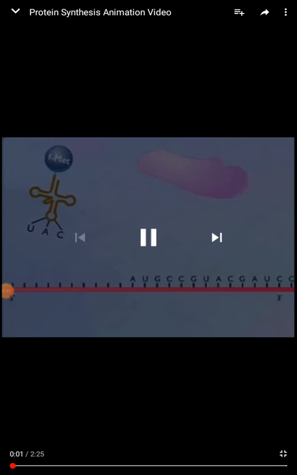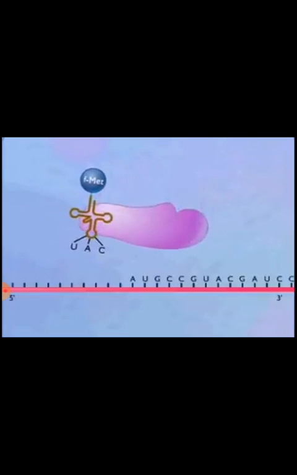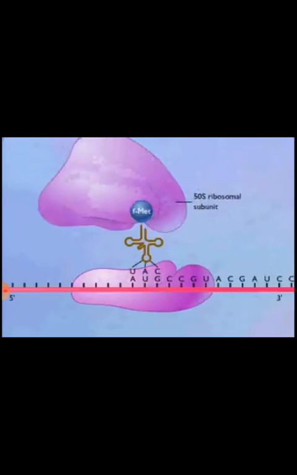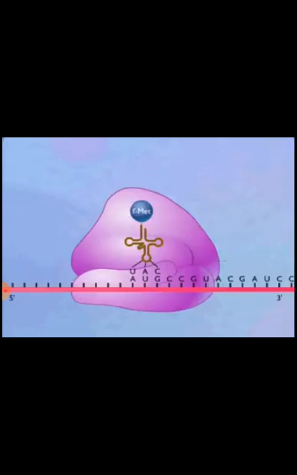In prokaryotic cells, translation is initiated by formation of an initiation complex consisting of the 30S ribosomal subunit, formylmethionine tRNA, and messenger RNA. The 50S ribosomal subunit then joins the complex. Proteins called initiation factors are also involved, but are not shown. The 70S ribosome has two sites to which transfer RNA-carrying amino acids can bind. One is called the peptidyl, or P site, and the other is called the acceptor, or A site. There is also a third site called the exit, or E site, where transfer RNAs are released.